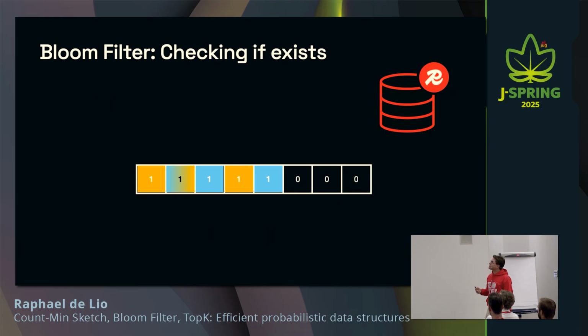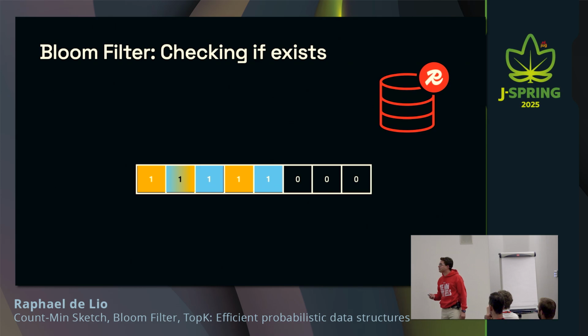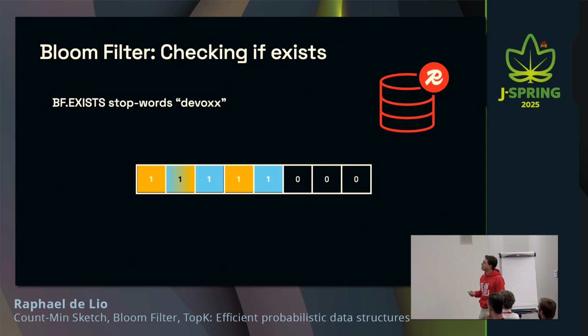All right, now let's see if something exists. So we can run bf.exists stopwords I'm. We know that this exists. What's going to happen is that Redis is going to look at the same positions for this one. It's one for all of them. And then it's going to say it probably exists in the set, in the Bloom filter, actually. Right? Let's try to see something else, which is devox.